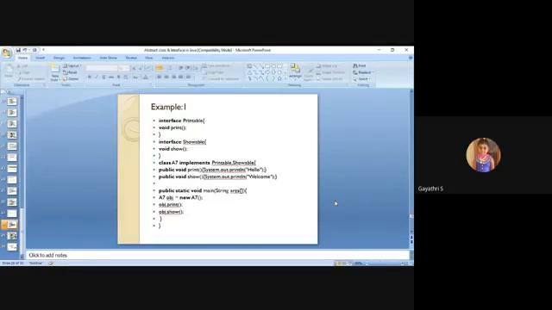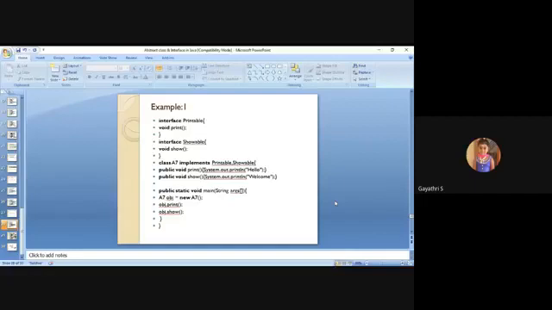What is not possible is a class extending more than one class. For example, a program having three classes A1, A2, A3. If I write class A3 extends A1, comma A2, is it valid or invalid?